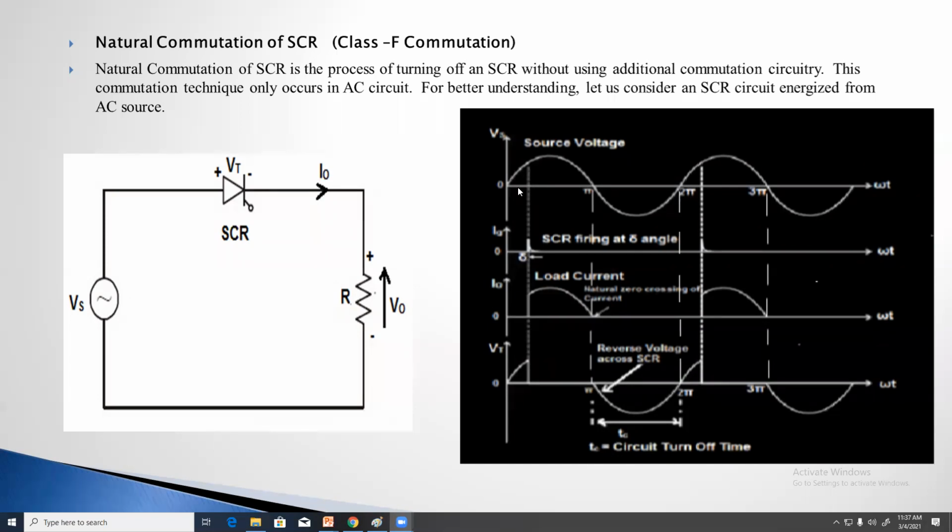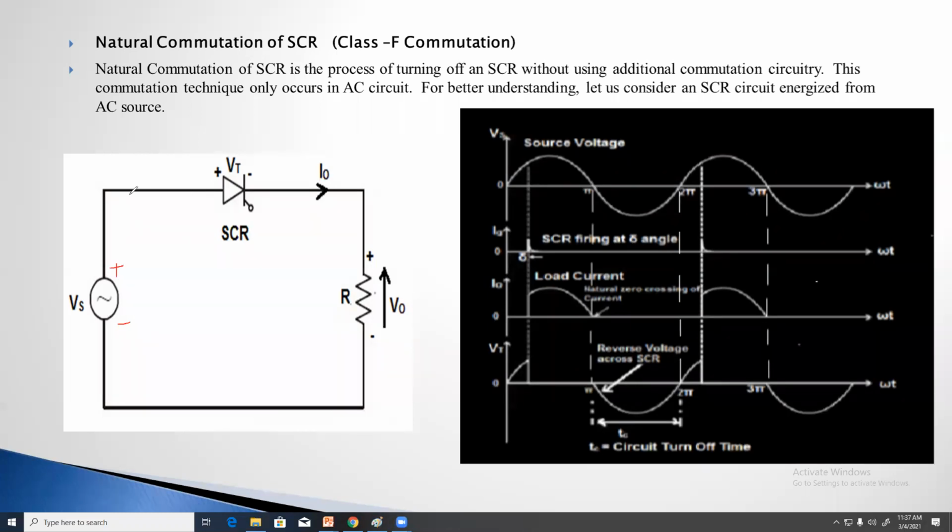So here, at time t equal to 0, the anode is connected to the positive supply. During the positive half cycle of the supply voltage, the anode will become positive and the cathode will become negative. Is it clear?